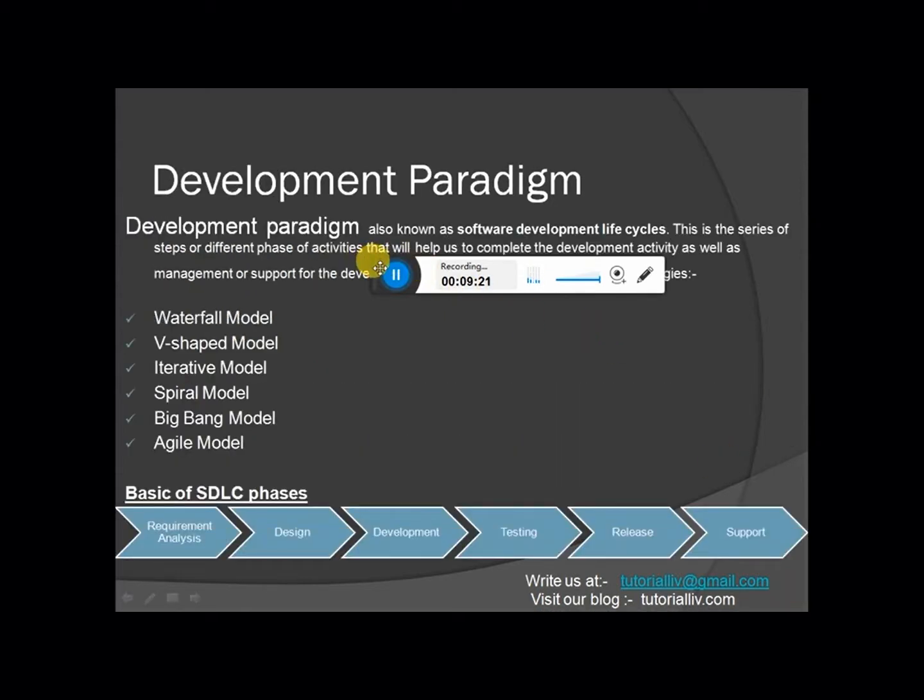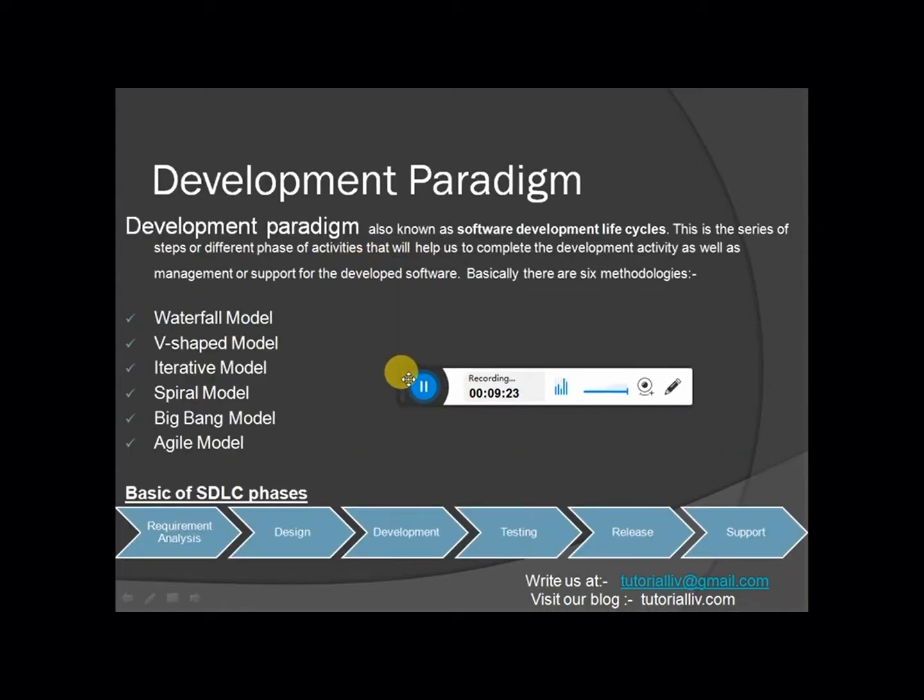Now some basic idea about the development programming paradigm. What is a development programming paradigm? We have several kinds of software development models, you can say software development life cycles. Some of the life cycles are the waterfall model, V-shaped model, iterative model, spiral model, and Big Bang model. These are some development life cycles, and we can say these are development paradigms also.